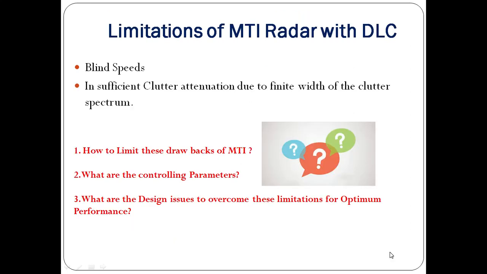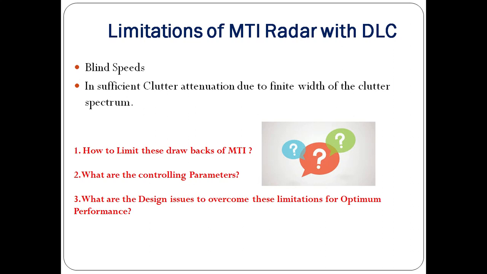The actual discussion starts from this point, the limitations of MTI radar with DLC. The first limitation is known as blind speed. The second limitation is insufficient clutter attenuation, which is due to the finite width of the clutter spectrum. In the last lecture, we just introduced these limitations, and I also asked some questions: how to limit these drawbacks, what are the controlling parameters, and what are the design issues to overcome these limitations for optimum performance in the detection of the moving target.